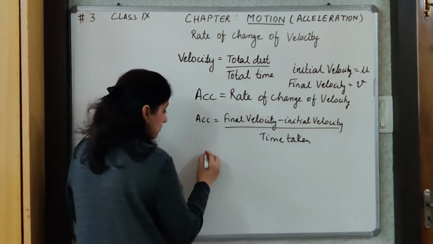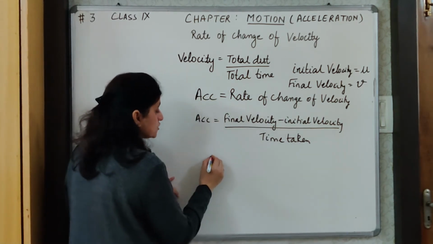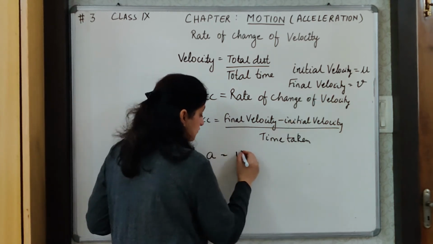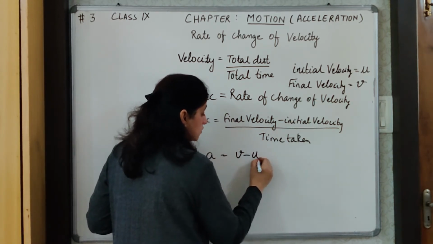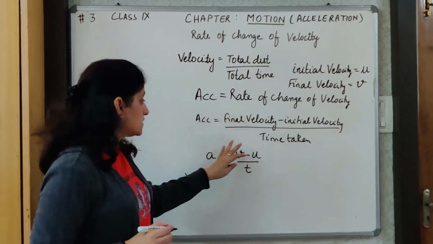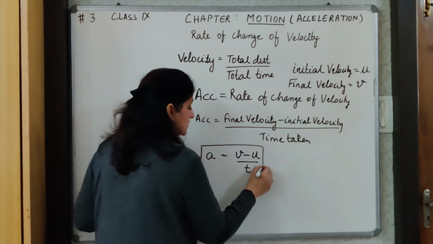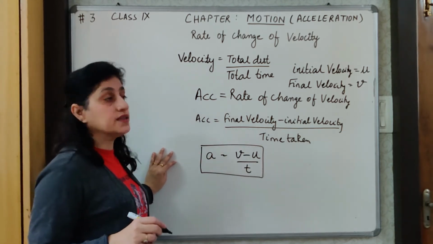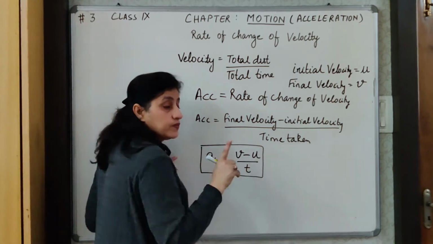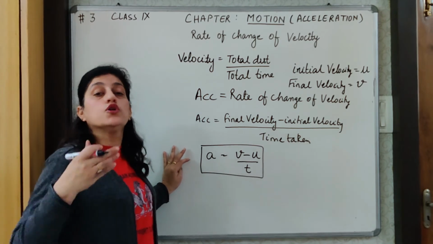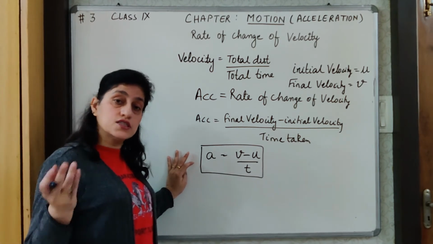To quote the formula, acceleration, denoted by small a, will be final velocity v minus initial velocity u upon the time taken. This is the expression for acceleration. And remember one more thing: always it will be final velocity minus initial velocity, no matter the final velocity is 0 also.